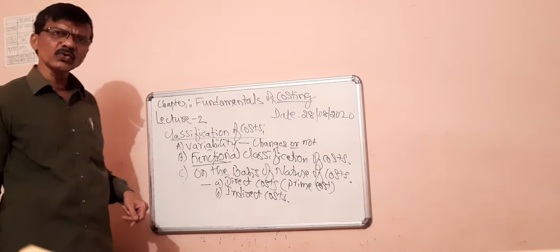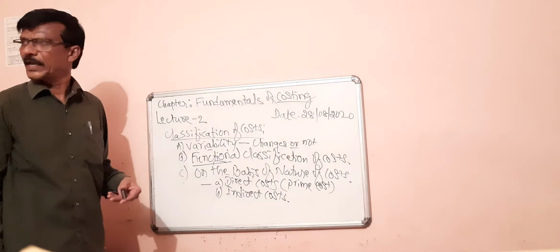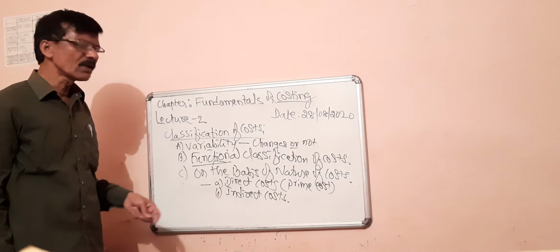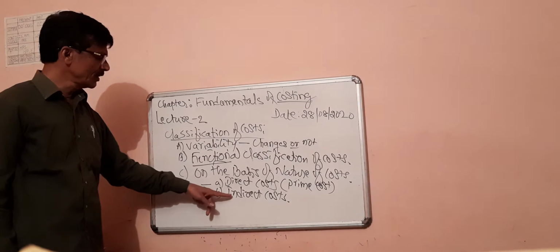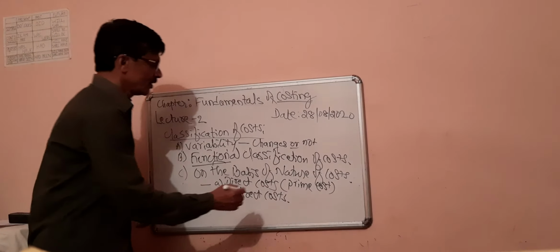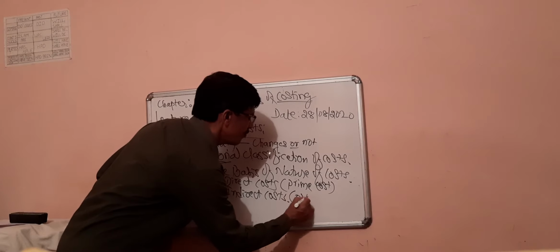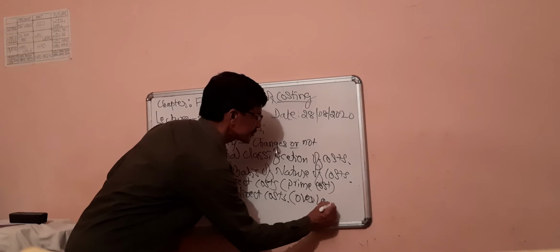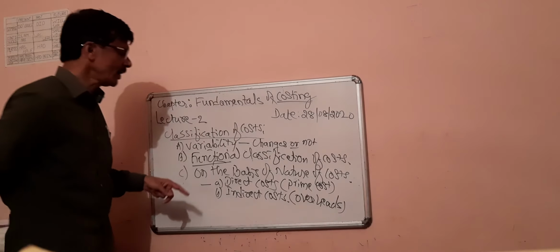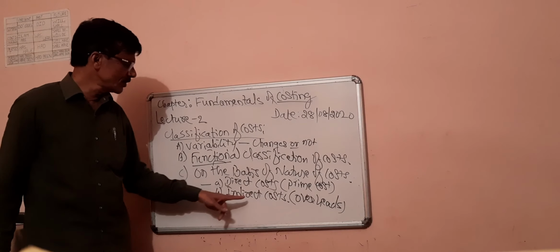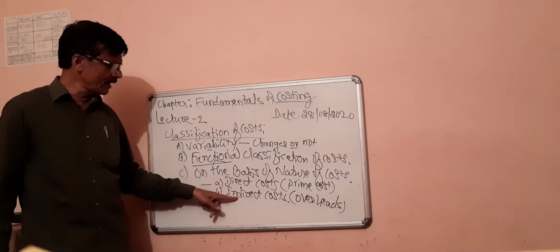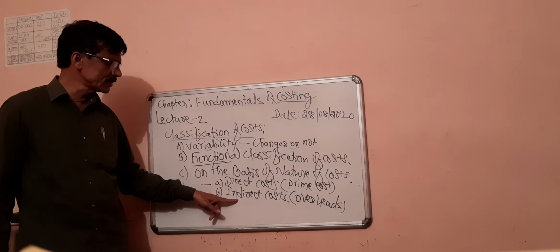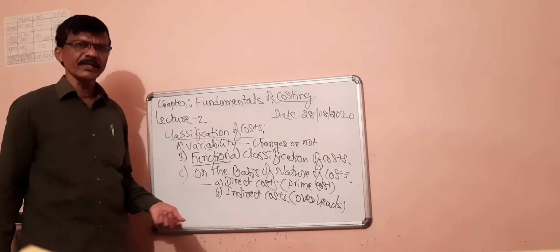Indirect costs are those costs which are not directly related to production of goods and services. अप्रत्यक्ष स्वरूपाचे cost म्हणतात indirect costs. They are also called overheads. Overheads are those costs which are not directly related to production of goods and services, but they are indirectly related.